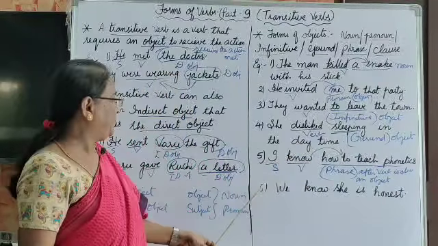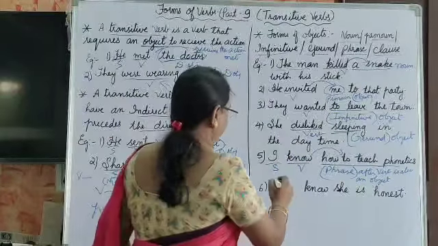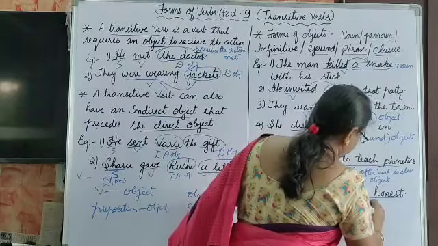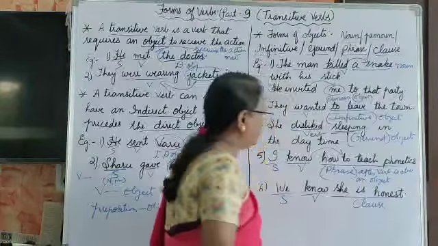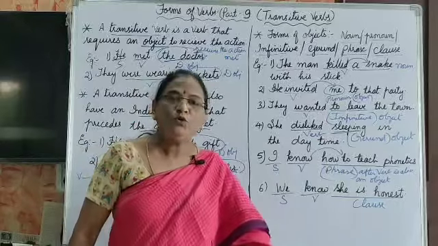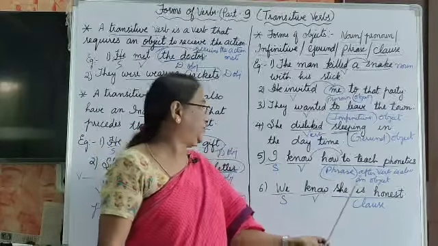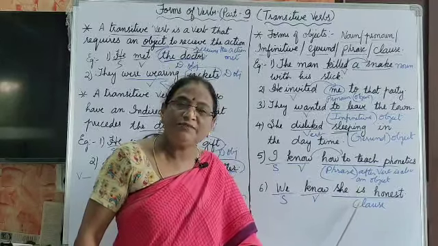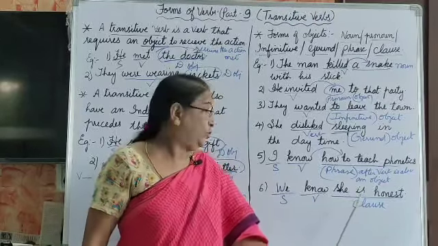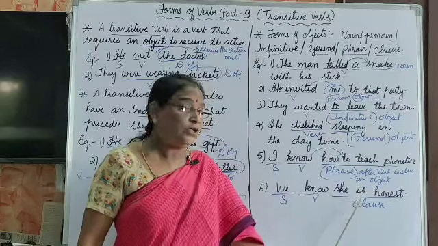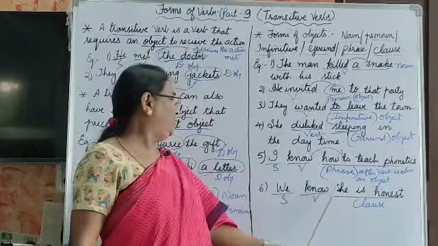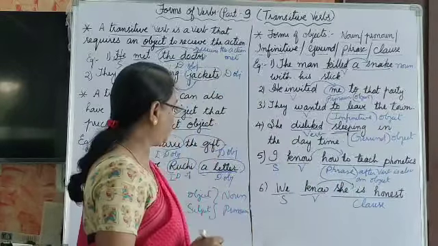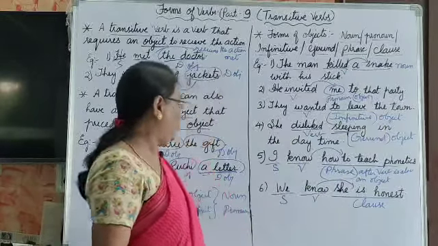Now next is, we know she is honest. We is a subject. Know is a verb. She is honest, this is clause. Phrase means group of words without subject. Here clause means group of words with subject and verb. So this is clause. We know she is honest. Soon after the verb it is clause.